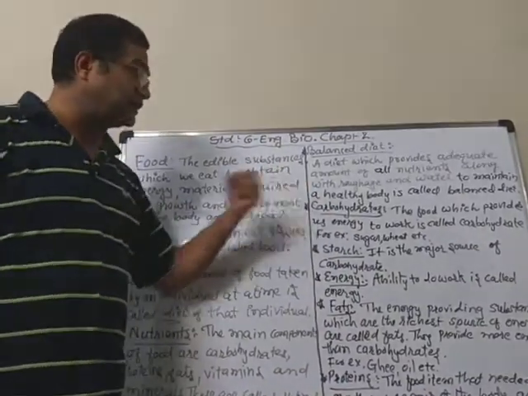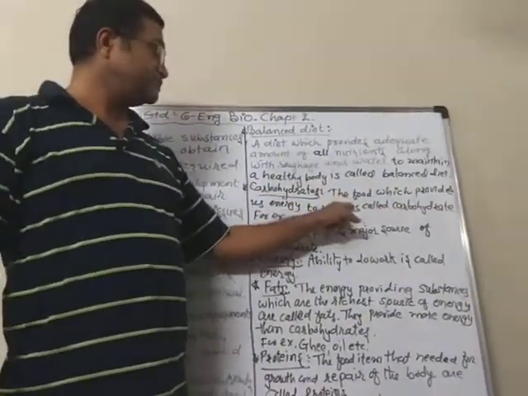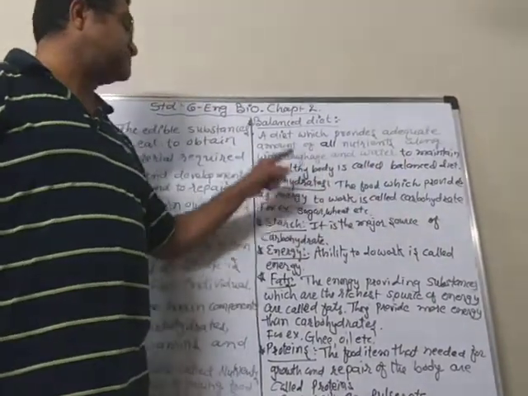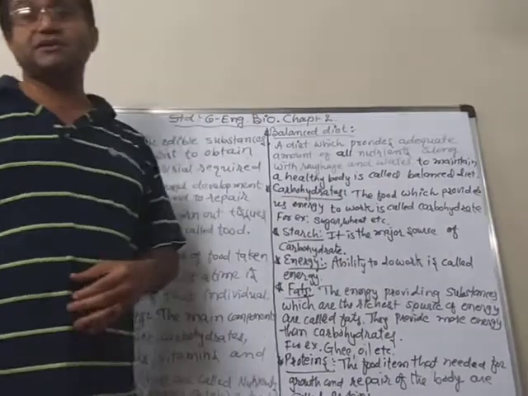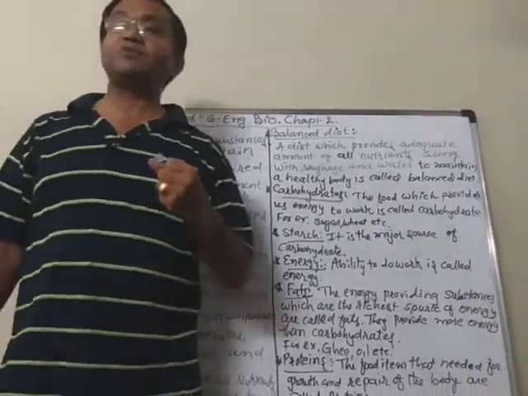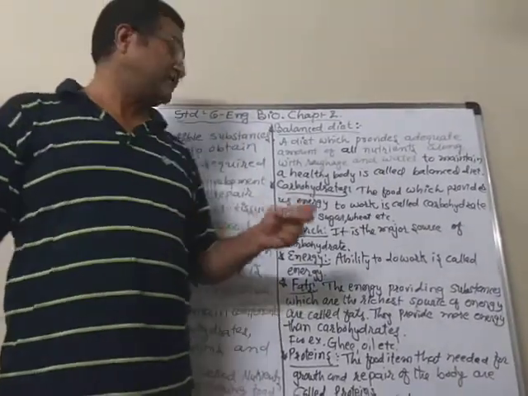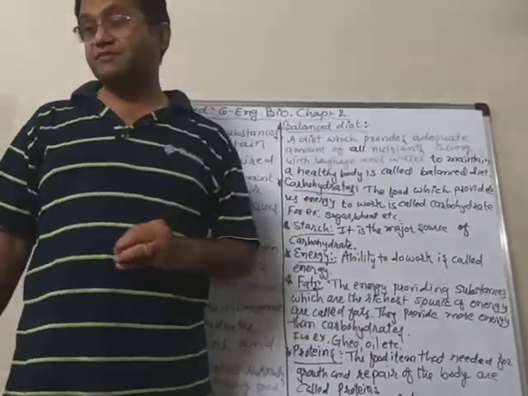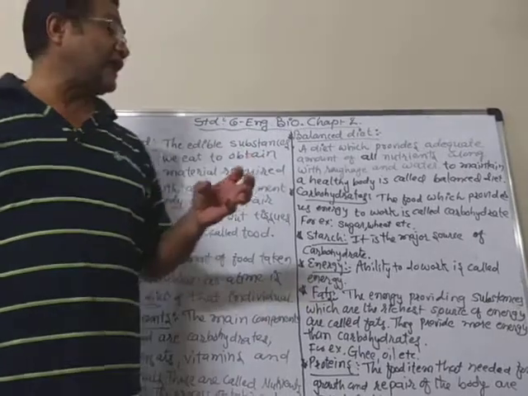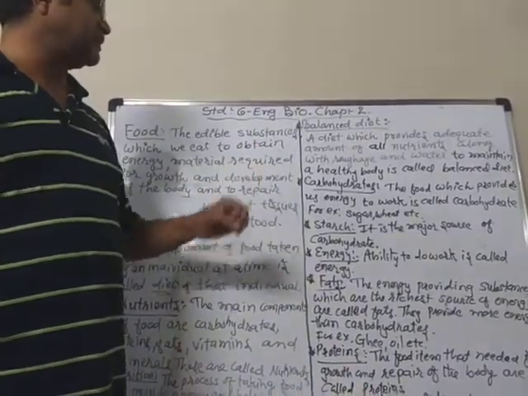So now what are the carbohydrates? The food which provides us energy to work is called carbohydrate. So most of the grains and sugar are giving us energy. Means they are carbohydrates.